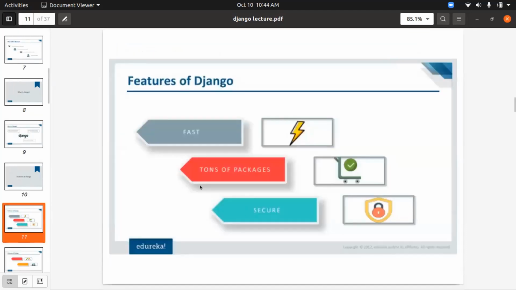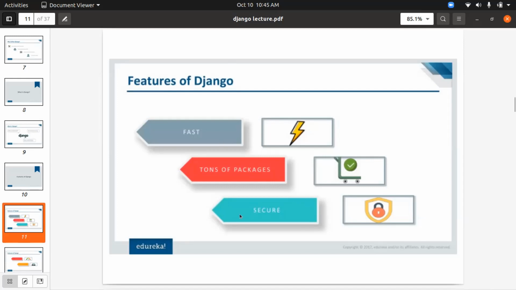The features of Django: Django is fast. There are tons of packages. What I mean by tons of packages is, for small things, if you need some package, you can directly import the package and use it. No need to write the code on your own. Django is such a framework that you can directly import all the things from the net, and without writing a single line of code, you can develop a web application. That's the feature of Django.